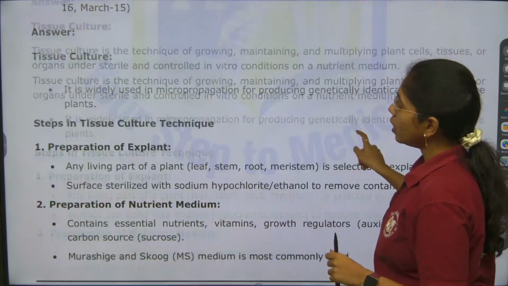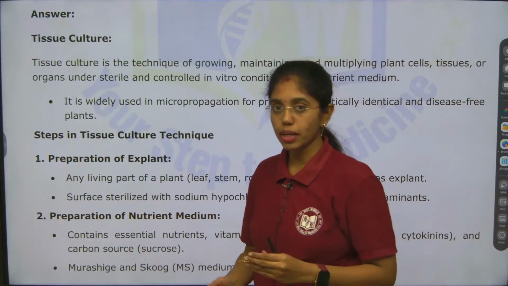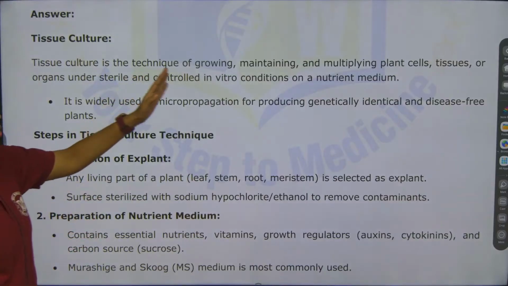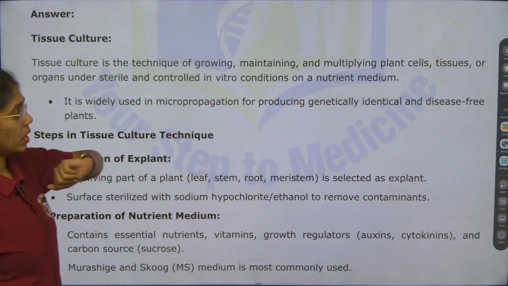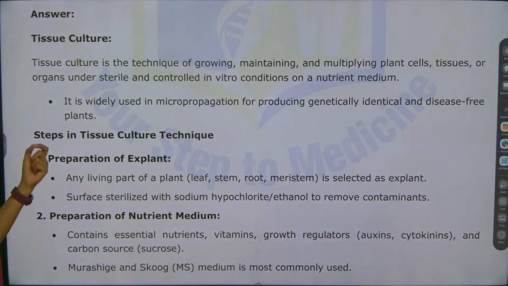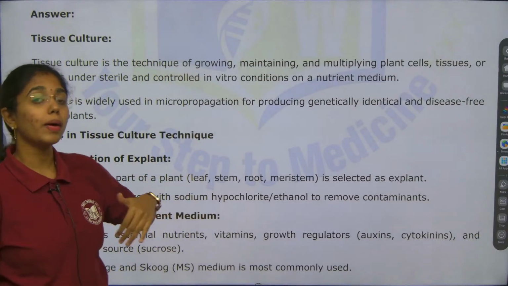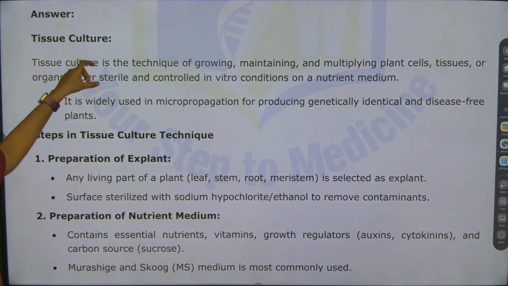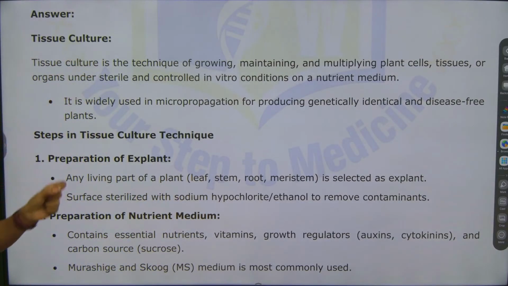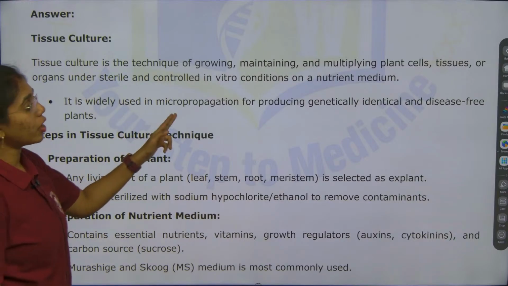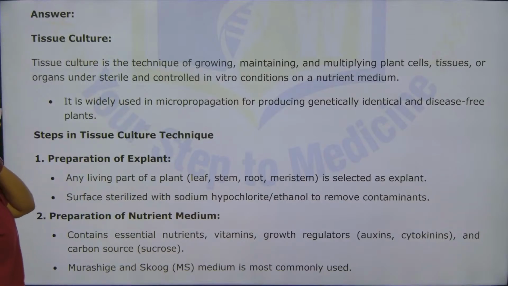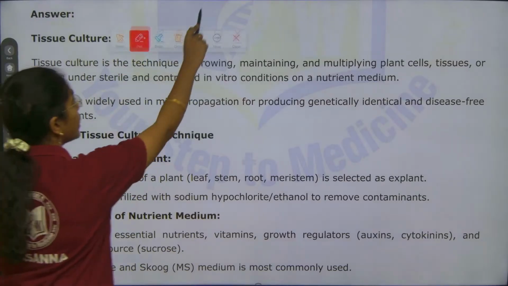So here if you see, first you have to explain what is tissue culture in detail. Okay. What is tissue culture? Tissue culture is the technique of growing, maintaining and multiplying plant cells, tissues or organs under sterile, controlled in vitro conditions, in the nutrient medium. This is the accurate description of what tissue culture actually means. It is widely used in micropropagation for producing genetically identical